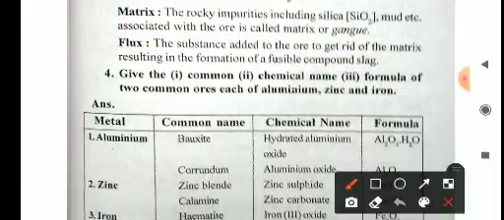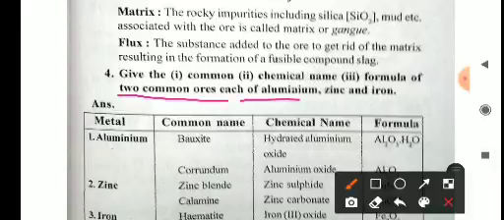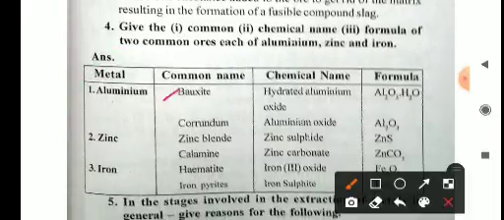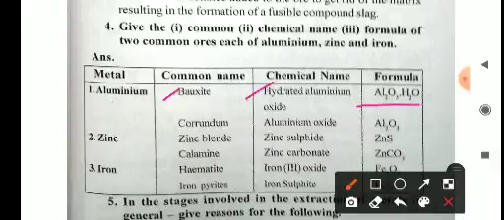Now come to the next question. Give the common name, chemical name and formula of two compound ores each of aluminium, zinc, and iron. Aluminium: the common name is bauxite, the chemical name is hydrated aluminium oxide, and the formula is Al2O3.H2O. Zinc: it is known as zinc blende and calamine. Zinc blende, chemical name zinc sulfide, formula ZnS. Calamine, chemical name zinc carbonate, formula ZnCO3.